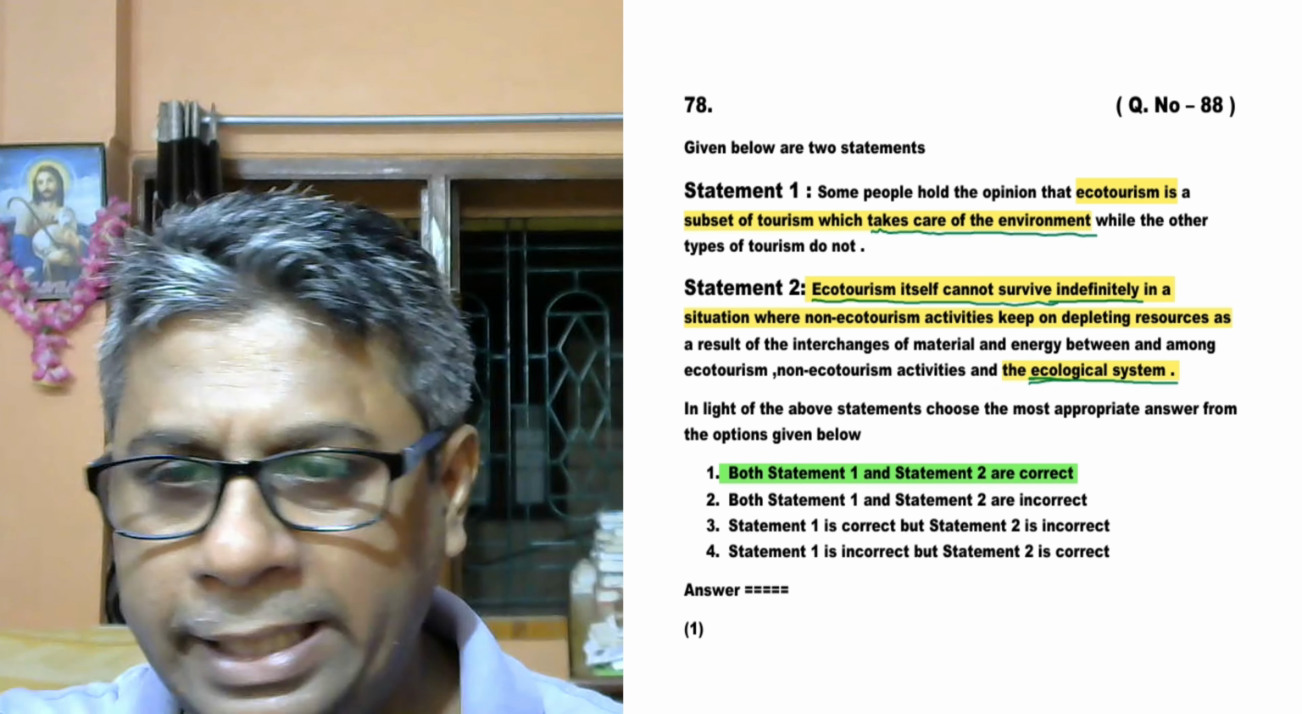Statement 1, some people hold the opinion that ecotourism is a subset of tourism which takes care of the environment while the other types of tourism do not. This statement is correct. Second statement, ecotourism itself cannot survive